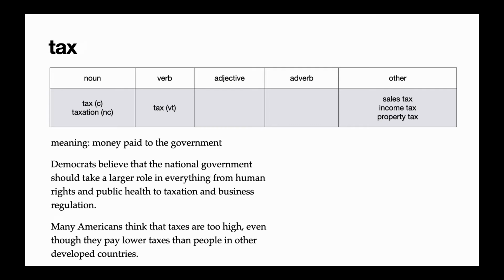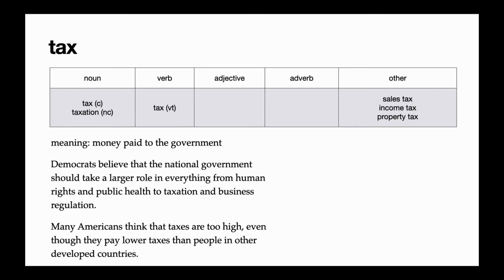In the reading, we said, Democrats believe that the national government should take a larger role in everything from human rights and public health to taxation and business regulation. So the word used in the reading was taxation. This is the non-count noun that means the process of creating and collecting taxes. So that's what the government does, taxation.